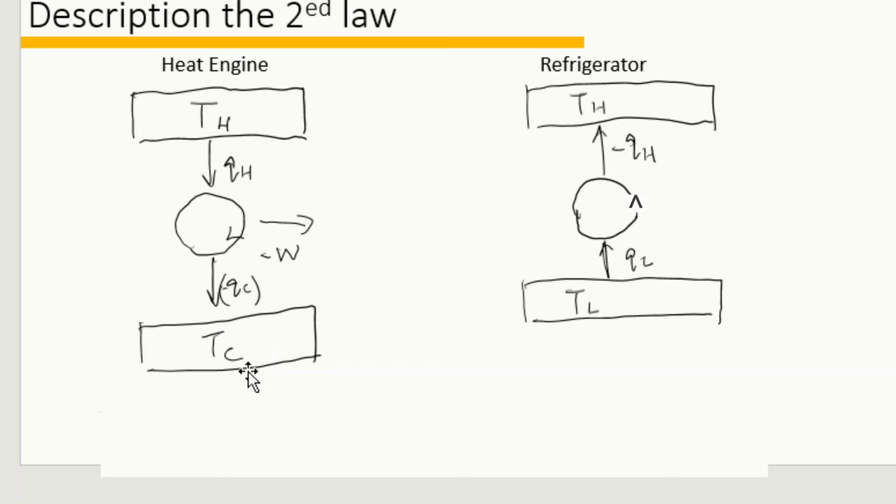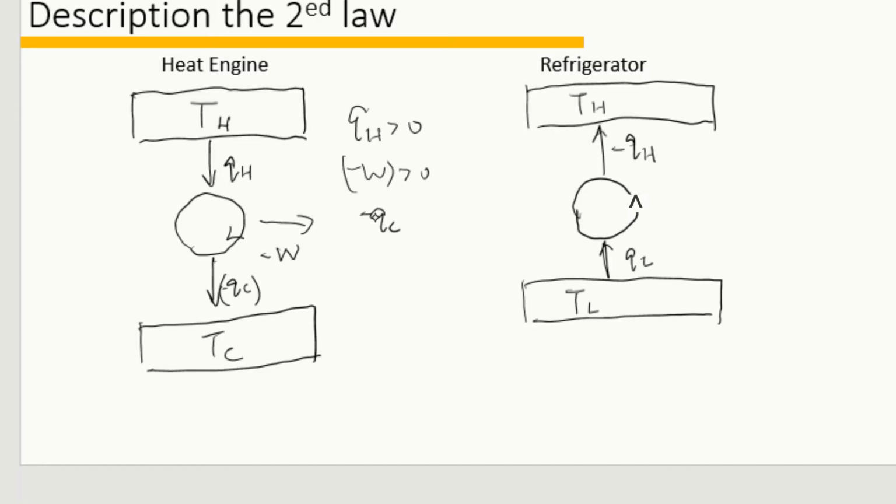For heat and cold reservoirs, it means you can bring as much heat as you want, and the temperature will always keep constant. Here we would like to describe the process with equations. QH is larger than 0 because the heat goes into the system, minus W is larger than 0 because the work goes to the environment, minus QC is larger than 0 because the heat goes out of the system, and TH, the temperature of the hot reservoir, is larger than the temperature of the cold reservoir.